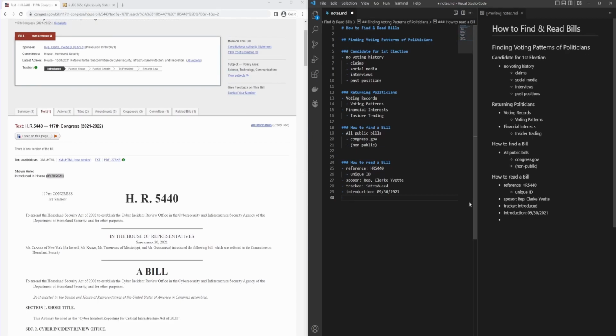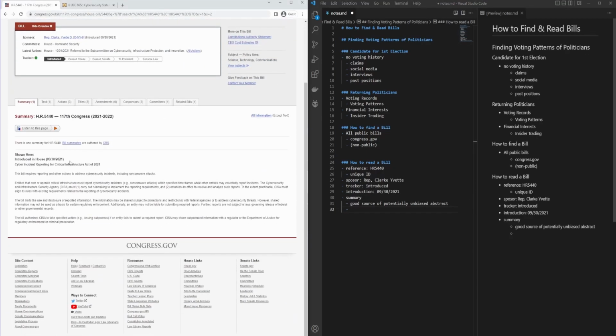We have tabs here where we can see the summary, and we can say that the summary is a good source of potentially unbiased abstract, and the reason for that, as aforementioned, is because when we click on this, it's actually authored by CRS, which is government funded, for the sake of being non-biased.